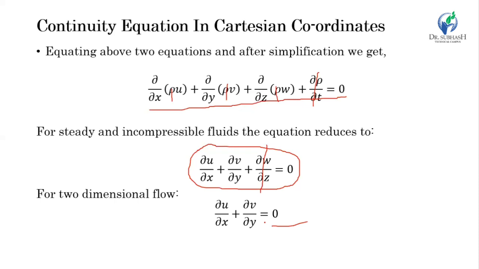If we consider this equation for incompressible flow, then rho 1 equals rho 2, and the equation becomes a1 v1 equals a2 v2. Lastly, we derived the continuity equation in the Cartesian coordinate system for two-dimensional and three-dimensional systems. So thank you, friends.